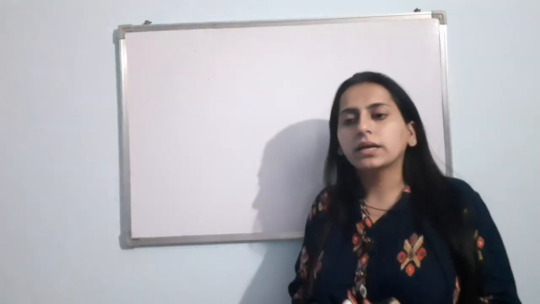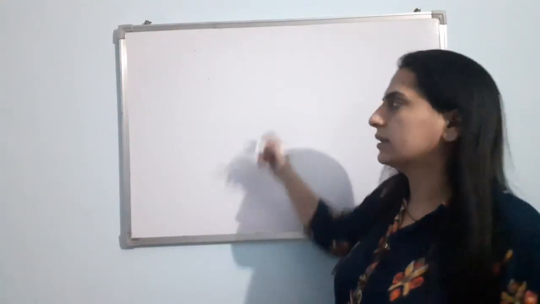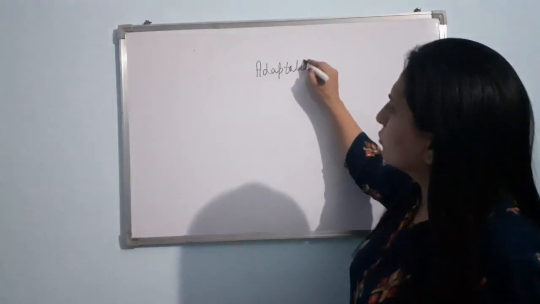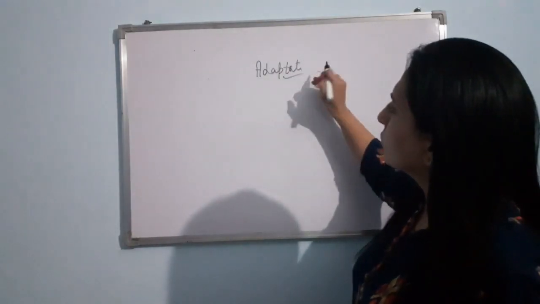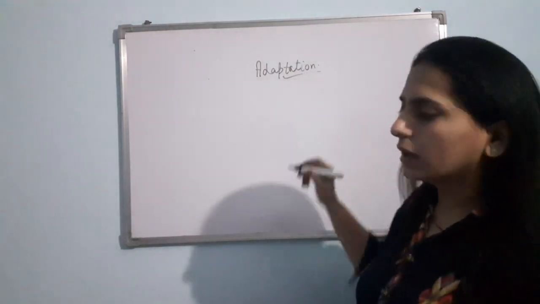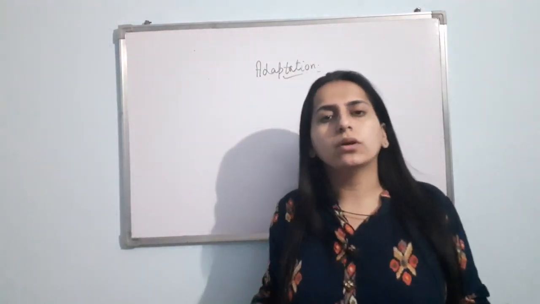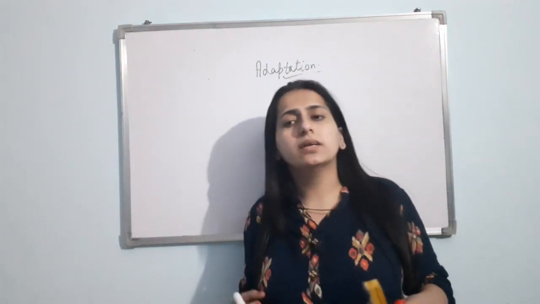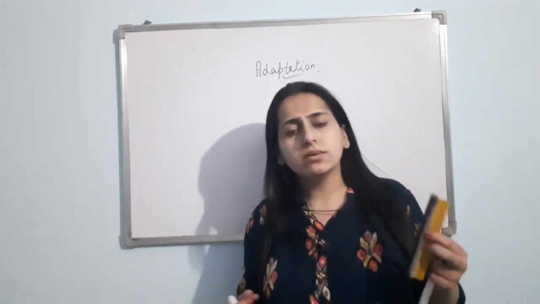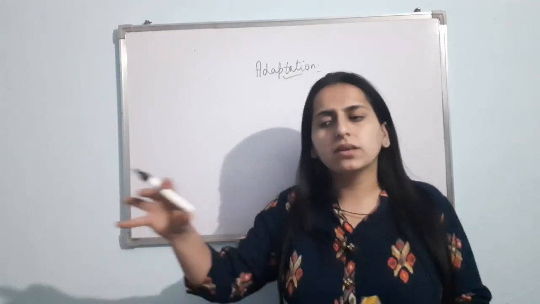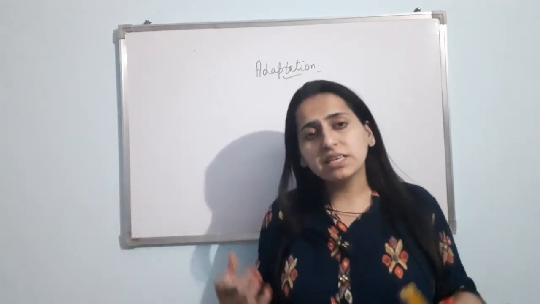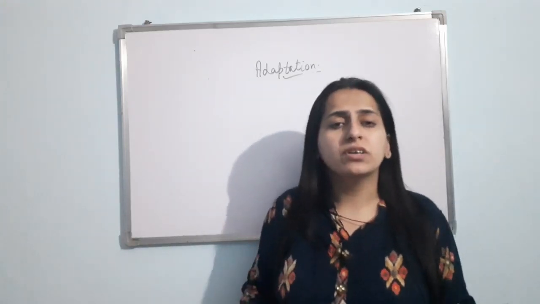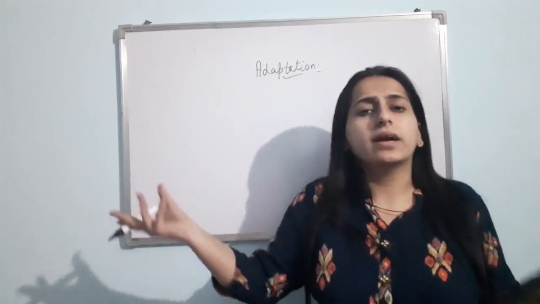Now let us talk about the adaptation in different kind of organisms. First of all, we should understand what is the meaning of adaptation. Adaptation basically means, like I told you, the abiotic factors play a very important role in determining the distribution of an organism. Now suppose a particular organism A lives in a particular area, then obviously that organism must have a special feature with the help of which that organism can live in that area.